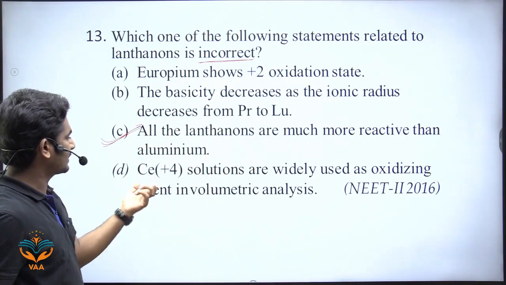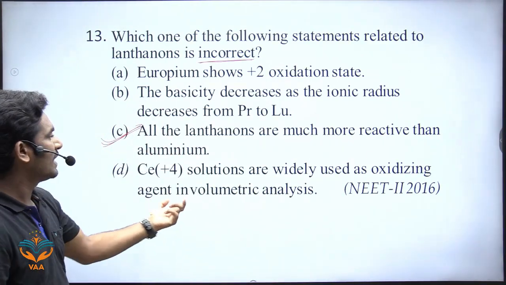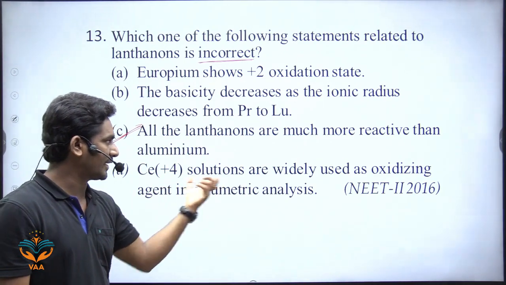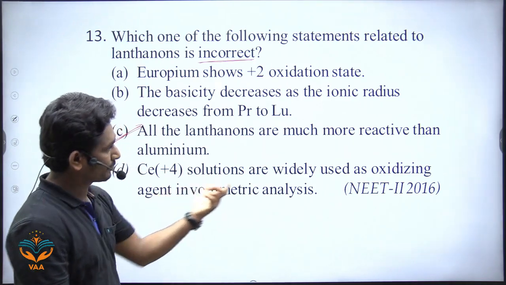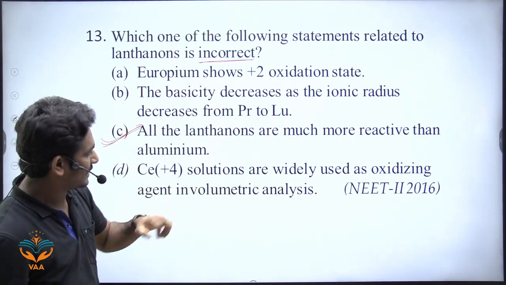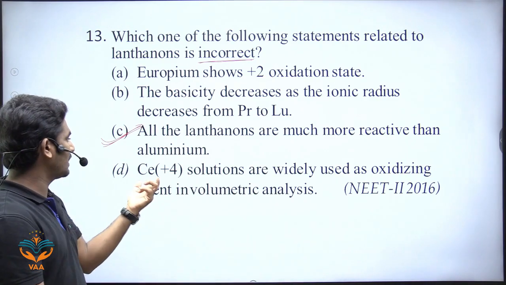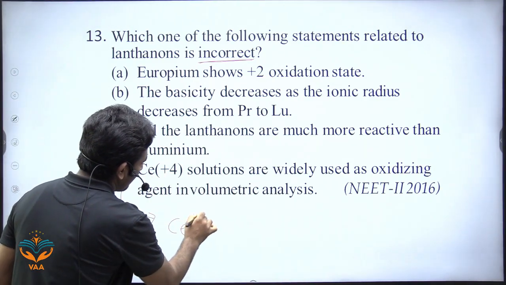Next, Ce+4 solutions are widely used as an oxidizing agent in volumetric analysis. It is also correct, a direct statement from NCERT. Ce+4 is used as an analytic agent in volumetric analysis because it converts into Ce+3.